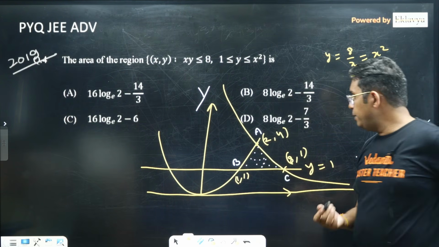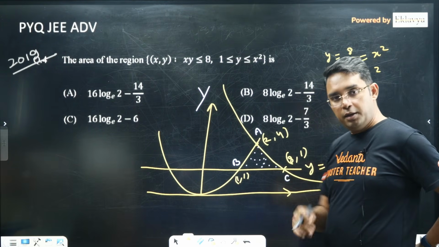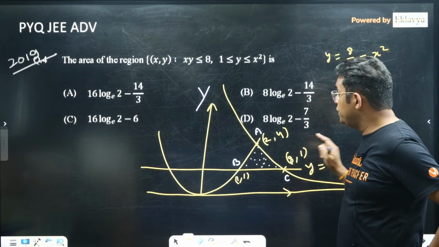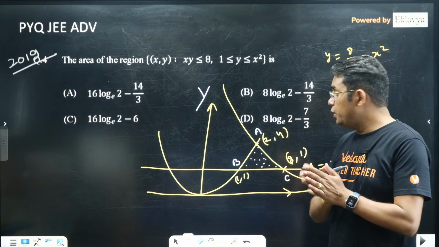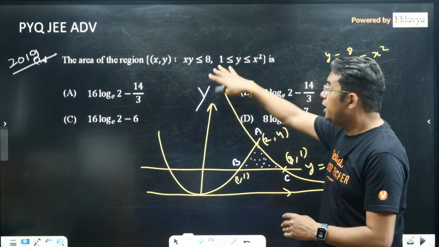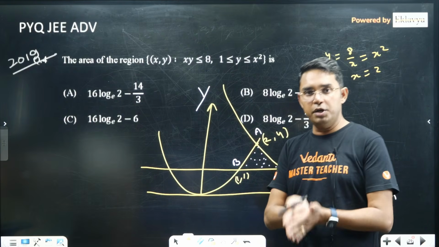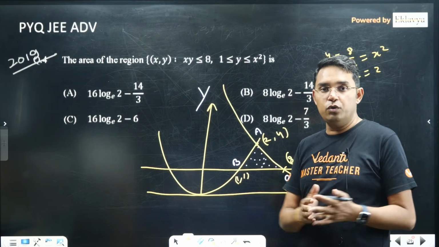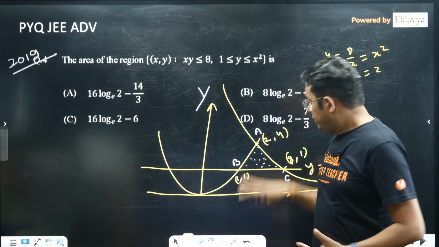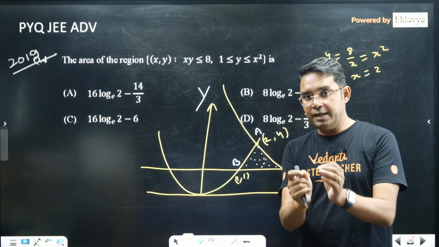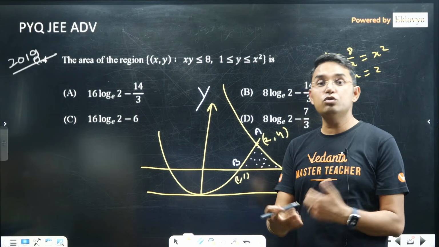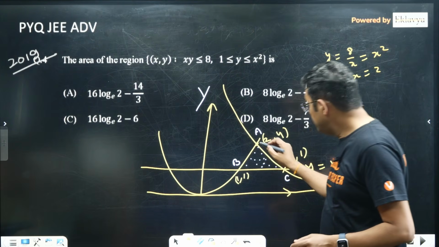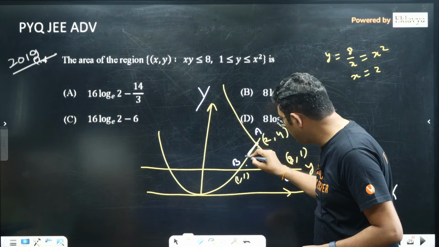Now there can be many ways to do this question, including integration. One integration has to be done, because I have not told you any short trick for the area of a rectangular hyperbola, and there is no need, because that integration is not that difficult. We don't have to remember everything. I am only asking you to remember what is used frequently. So here also you will be finding the area of the parabola using that Todhunter's theorem.